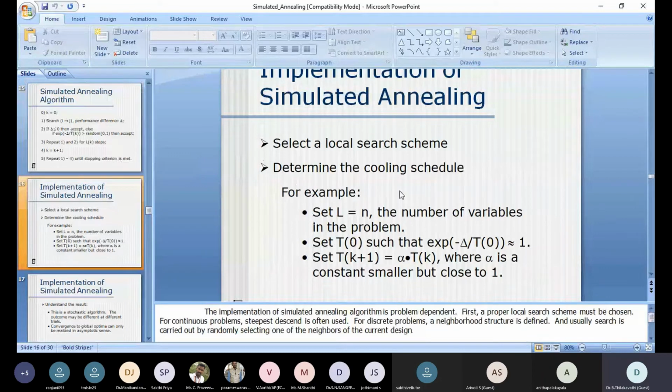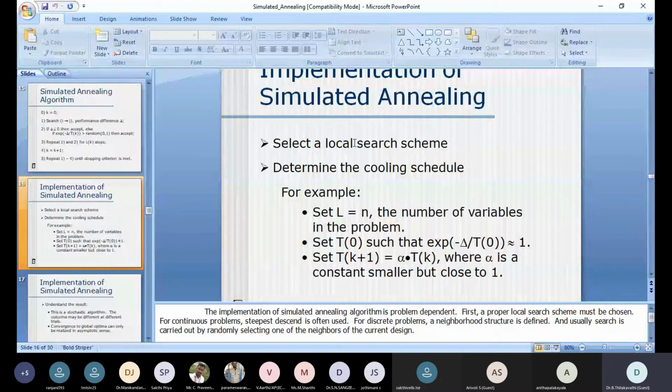Now the implementation is also based on the search scheme, the local search scheme. The moment you select any x point, then moving to the n plus 1 point, that is the search, that is the movement. So any search scheme can be selected. The next is the cooling schedule. As I already stated, in the cooling schedule,